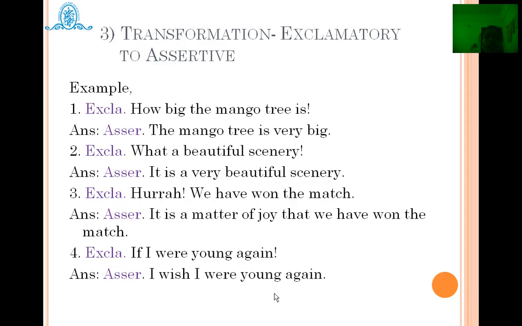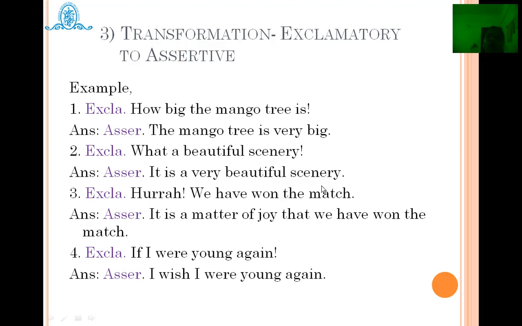Third category is here, exclamatory to assertive. Exclamatory sentences we have already studied. Generally the sentences may start with either how or what, which shows the intense feeling of the person. So let us see, "How big the mango tree is." Very simple, we can easily transfer it into assertive, that is, "The mango tree is very big." Next, "What a beautiful scenery." Here there is no subject and verb, so you can borrow them. "It is a very beautiful scenery."